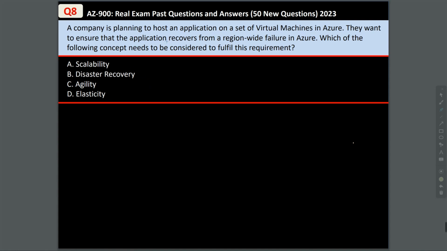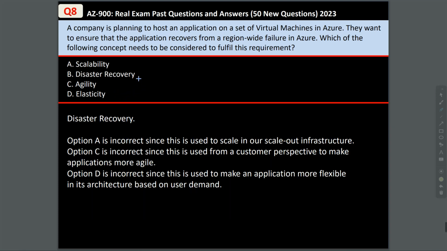Question 8. A company is planning to host an application on a set of virtual machines in Azure. They want to ensure that the application recovers from a region-wide failure in Azure. Which of the following concepts needs to be considered to fulfill this requirement? Option A is incorrect since this is used to scale in or scale out infrastructure. Option C is also incorrect since this is used from a customer perspective to make applications more agile. And option D is incorrect since this is used to make an application more flexible in its architecture based on users' demand. So the answer is B, disaster recovery.